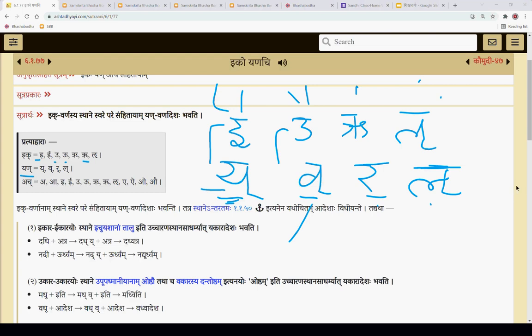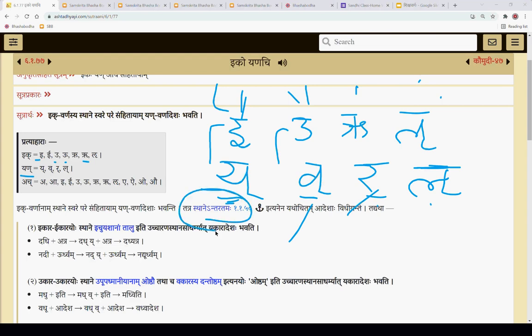Otherwise, someone totally new might get confused: if it is E, why should I not substitute it with Ra or Va? But he has made it clear and put the rule for that.